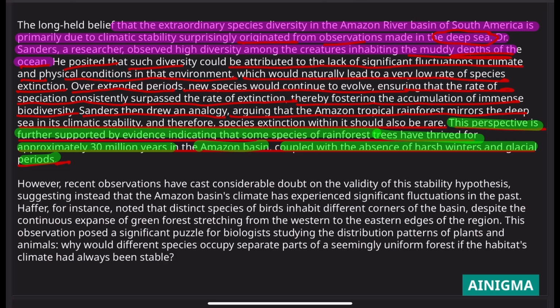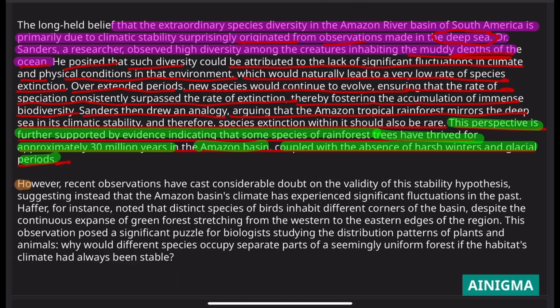And then he mirrors that with his observation that what I've observed in, you can say, deep sea also applies to the Amazon rainforest as well, and that hypothesis is supported by the evidence of rainforests which have been sustained for 30 million years. This is the essence of the first paragraph. Let's go with the second paragraph.